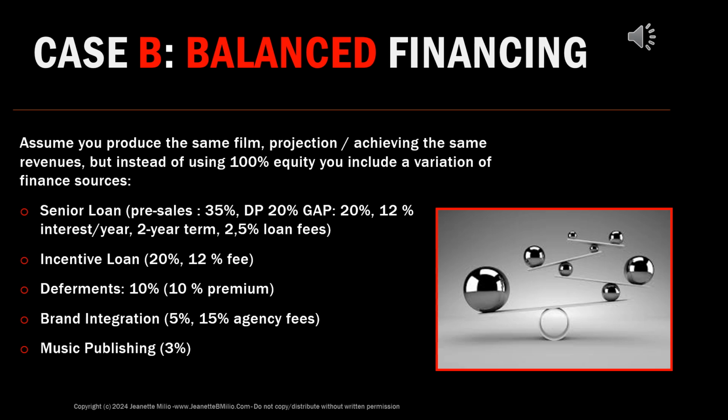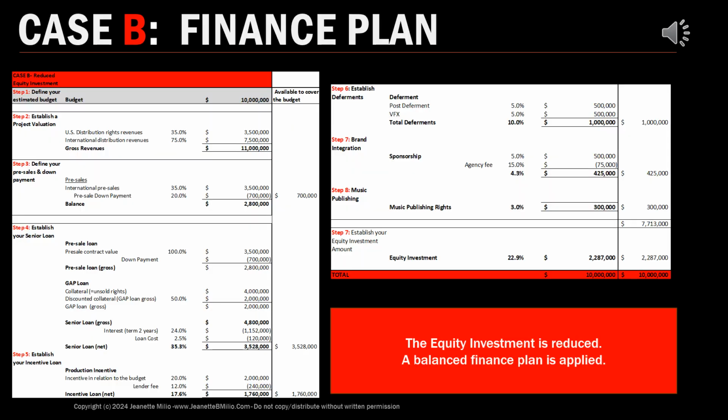So let's take a look at what the finance plan would look like in case B. So here's our finance plan for case B. The movie is $10 million. The distribution revenues that we're projecting to be generated are $11 million. The pre-sales that we have generated for this film is 35% of the budget, so that is $3.5 million.